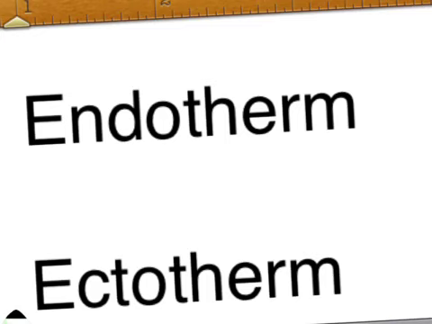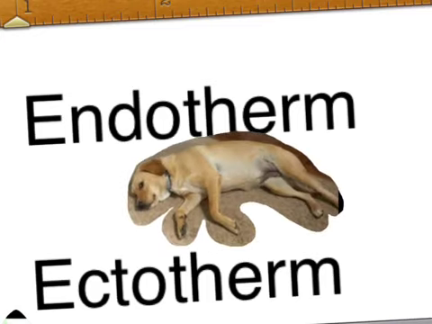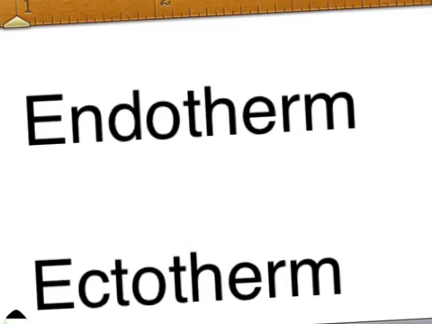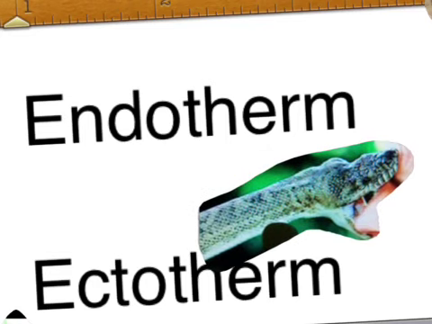Endotherm and ectotherm. Endotherm is a warm-blooded organism, and what this means is that the temperature of the actual organism, the internal temperature, does not change to meet the external temperature of the environment. The temperature inside the organism stays the same. Therm, by the way, means heat. An ectotherm is the opposite of an endotherm. An ectotherm is a cold-blooded organism, and this simply means that the temperature inside the organism will change according to the outside temperature.